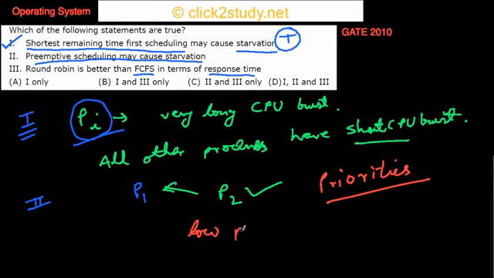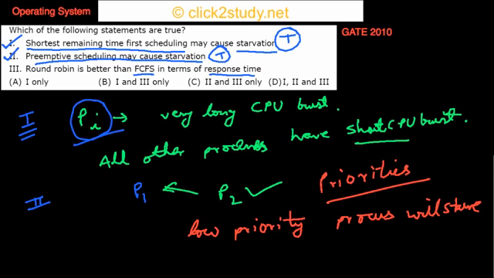So the low priority process will starve in preemptive scheduling cases. So this thing is true as well. And what about this third thing? Round robin is better than first come first serve in terms of response time.